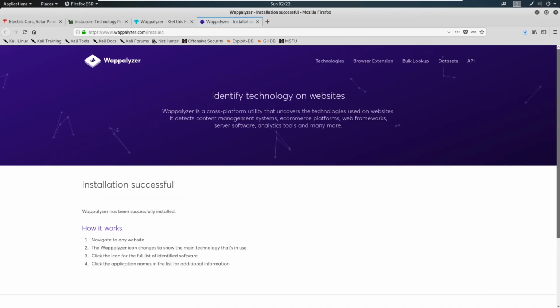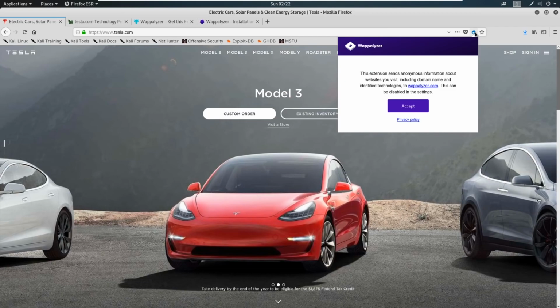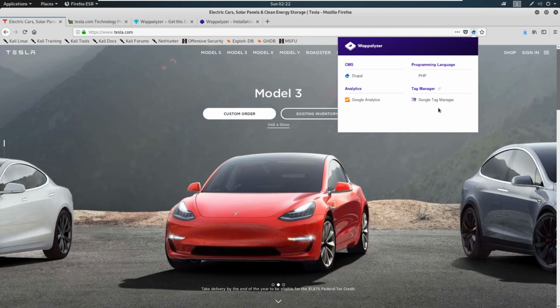So now we have Wappalyzer. Let's go back to Tesla. And you see this little guy here in the corner. We're going to click on this. We're going to accept it. And now we get a little bit of information as to what's going on. Not as much information as Built With, but I actually like Wappalyzer a lot more because it kind of just gives you an indication right away with what's going on.